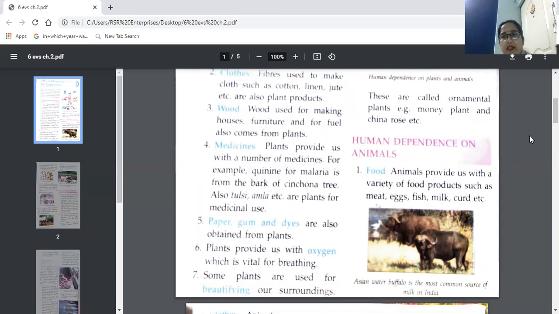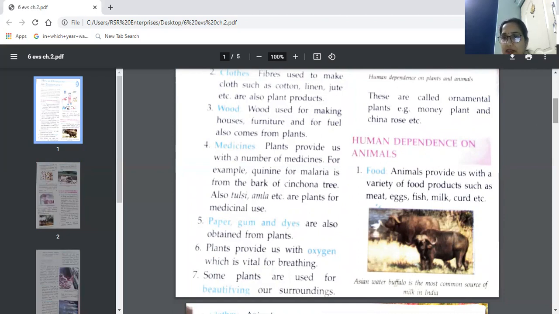So for non-vegetarian food we depend on animals, while what we get from plants is vegetarian. For dairy products also, we are dependent on animals. We get milk from animals, and from milk we make cheese and curd. So these are dairy products.